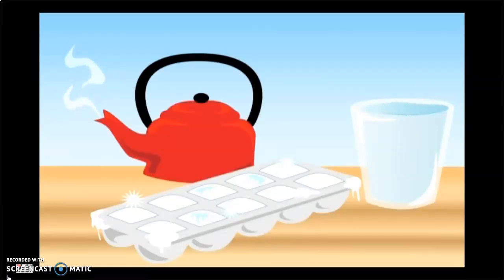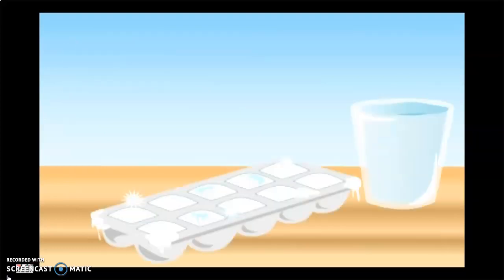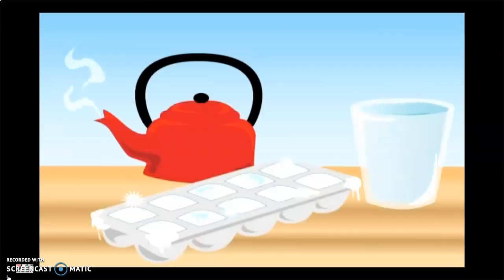What kind of form it takes is called the state of matter. State means the form something is in. What kind of form matter takes is called state of matter.